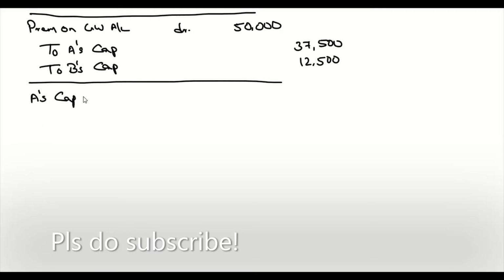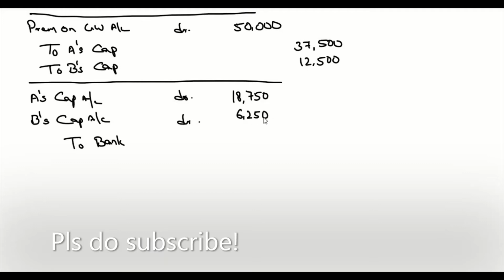A's capital account debit, B's capital account debit to bank. Now half of 37,500 is 18,750. Half of 12,500 is 6,250. Totaling this, it's going to be 25,000.